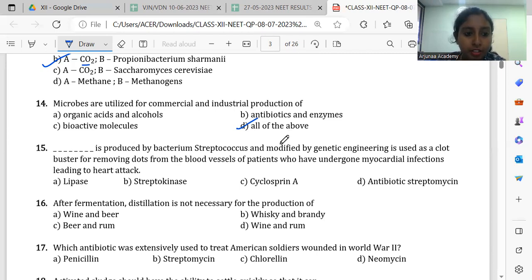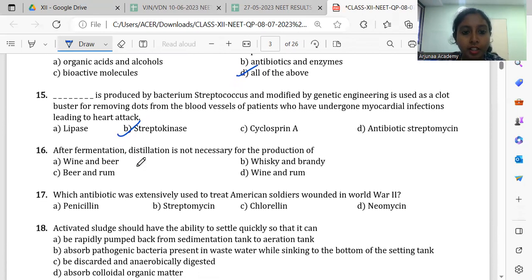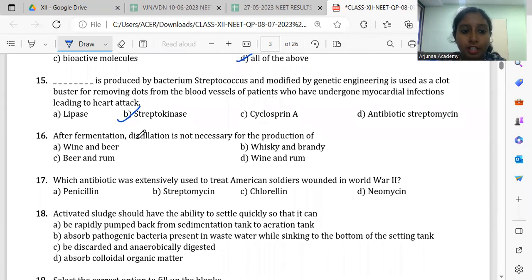Then 15th question. Dash is produced by bacterium Streptococcus and modified by genetic engineering as a clot buster. So it is used to dissolve the clots. We know which molecule it is, streptokinase. Then 16th question. After fermentation, distillation is not necessary for the production of.